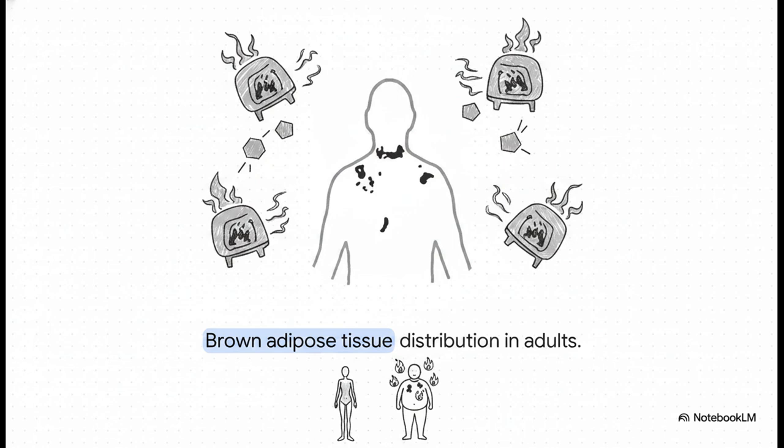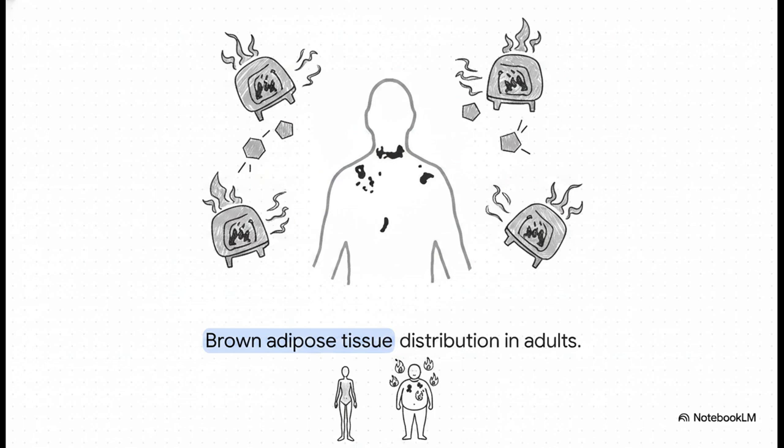For our biochemists, let's talk about brown fat. Found mainly in the neck and chest, you can think of it as a cellular mini furnace. It rapidly burns glucose to produce heat via a specific protein called mitochondrial uncoupling protein 1, or UCP1. But here is the biological catch. Thinner people simply have more active brown fat than heavier people.